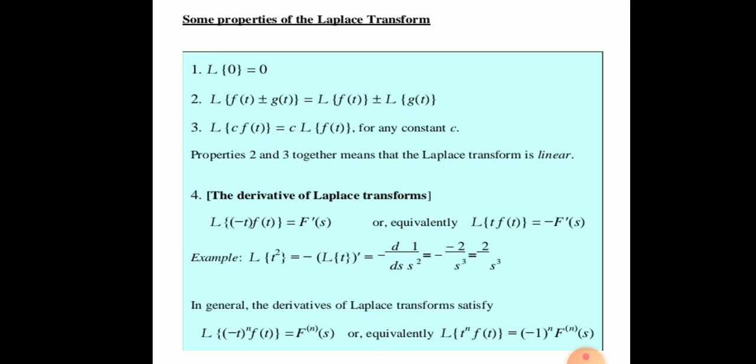Laplace of 0 is equal to 0. Laplace of f(t) plus or minus g(t) is equal to Laplace of f(t) plus or minus Laplace of g(t). Remember that this is also called the linear property. Okay, so this formula is known as the linear property.